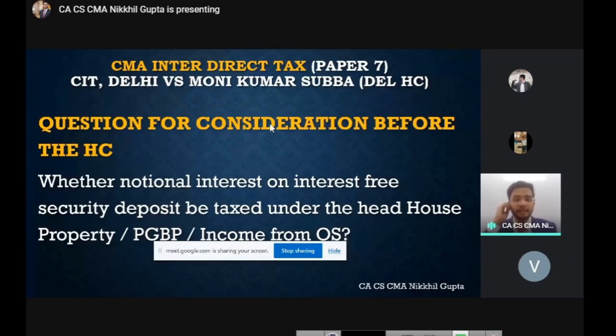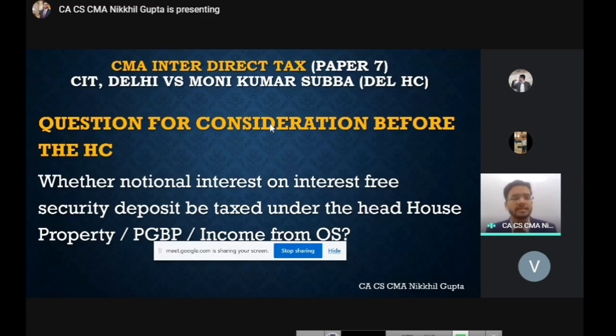Now, if that security was kept in some bank or financial institution, guys, then it would have earned some bare minimum amount of interest, say equivalent to the fixed deposit interest given by the bank. And hence, in such a situation, the question arises: since house property as a whole, as a source of income, as a head of income, is based on the notional income concept, can we tax interest on interest-free security deposit? Can we tax that interest also on a notional basis? That is the question which merits consideration.